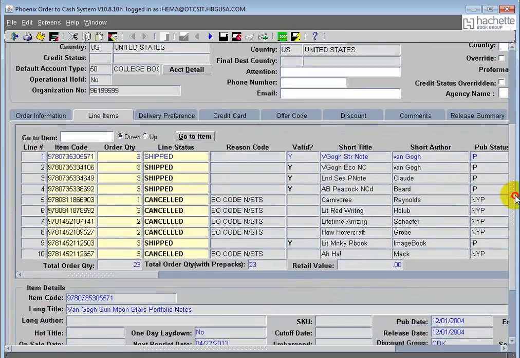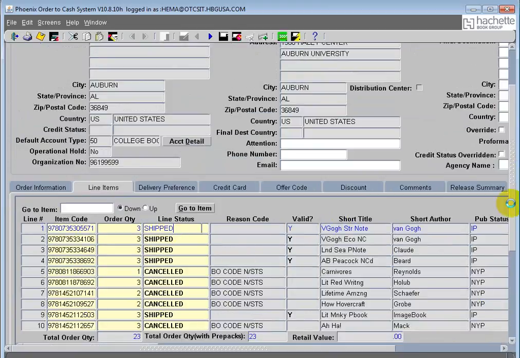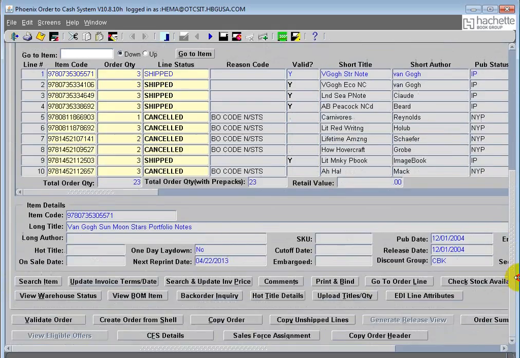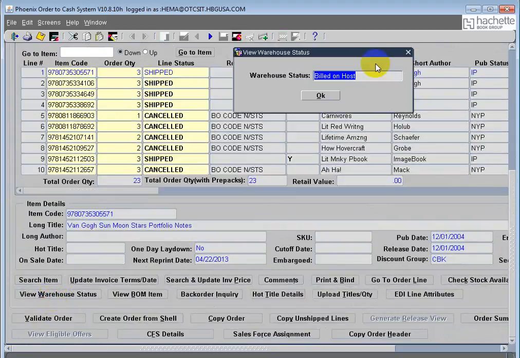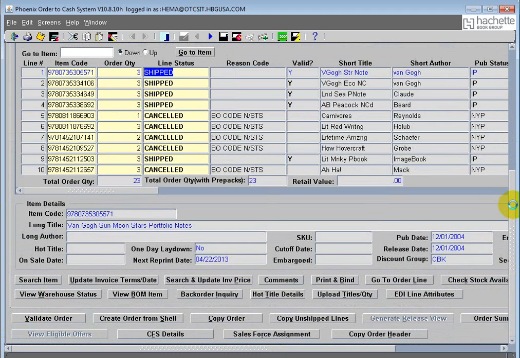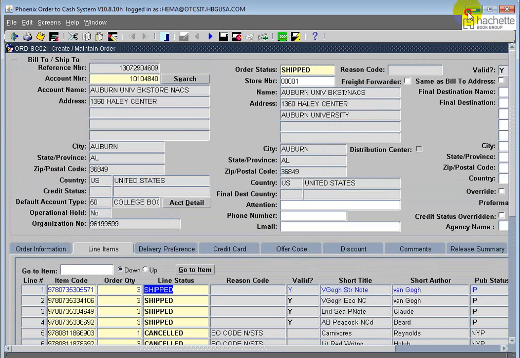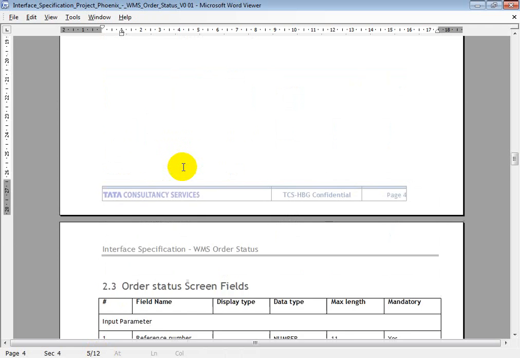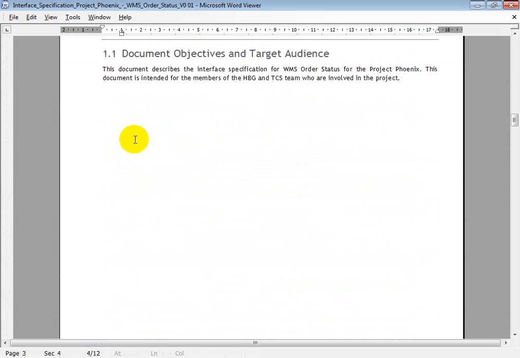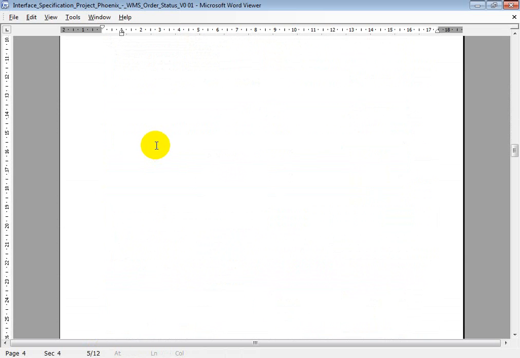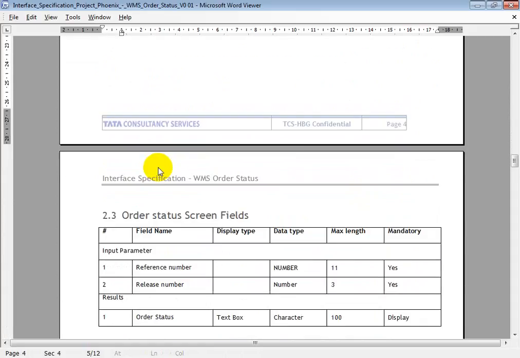All the interfaces involve staging, and a couple of them also involve pre-staging tables. So now this order is in shipped status in OTC. Let me check what the warehouse status is for this line. It says billed on host, that means the shipment process is completed. This information will be available from this order status screen, and let me show you the interface table for this.